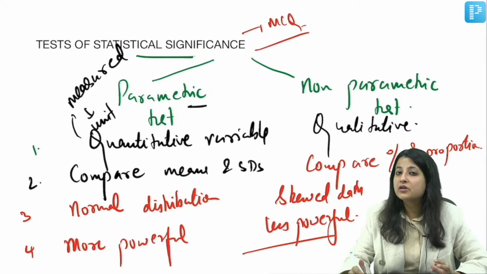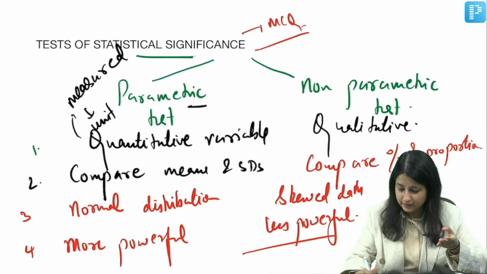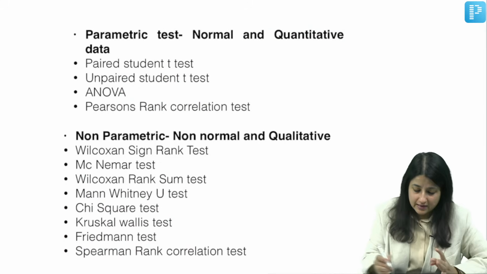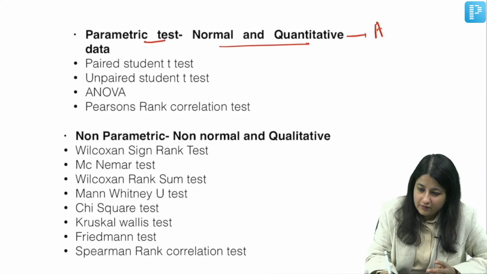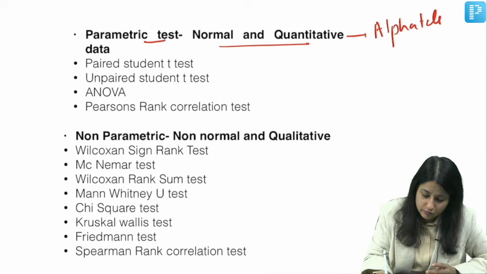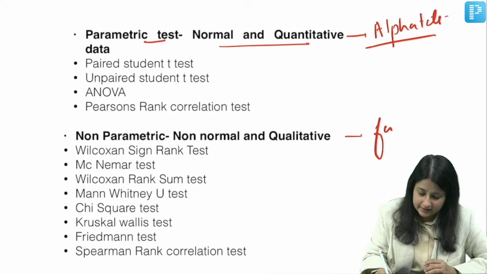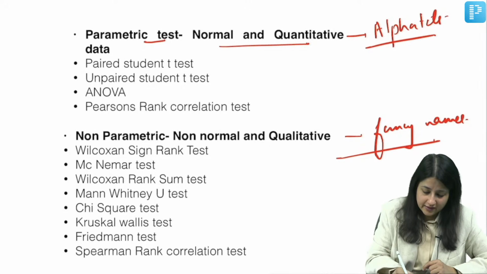And what are the names of the tests, guys? Always remember, alphabets are associated with parametric test. I'll take you to that slide, then we'll look at some MCQs. Parametric test, normal and quantitative data, to remember it, the buzzword is alphabets. It's always associated with alphabets. Non-parametric test is always associated with fancy names. Alright, alphabet means over here T.